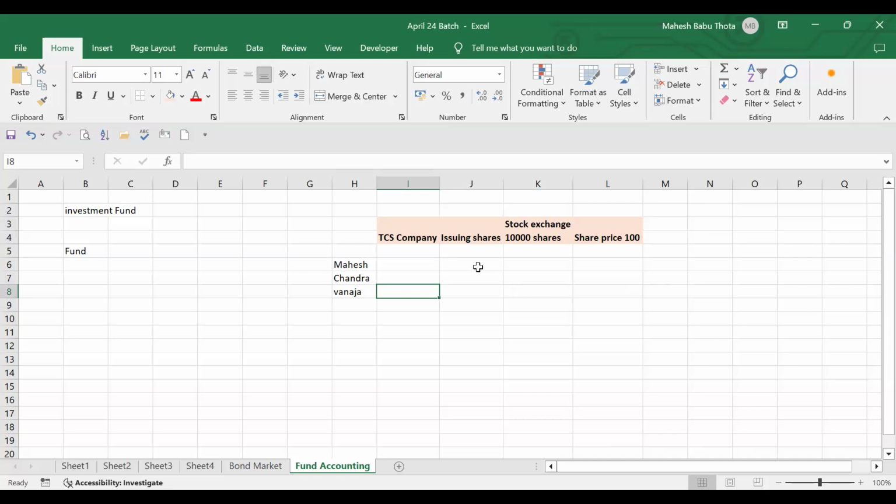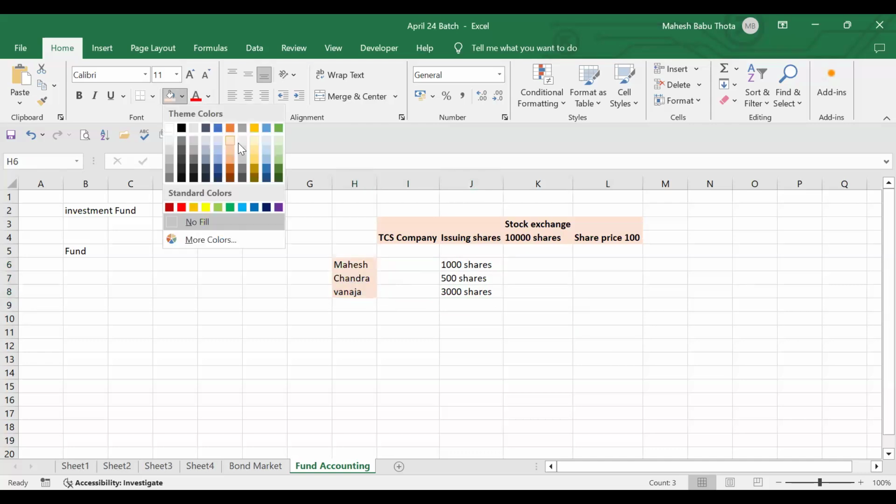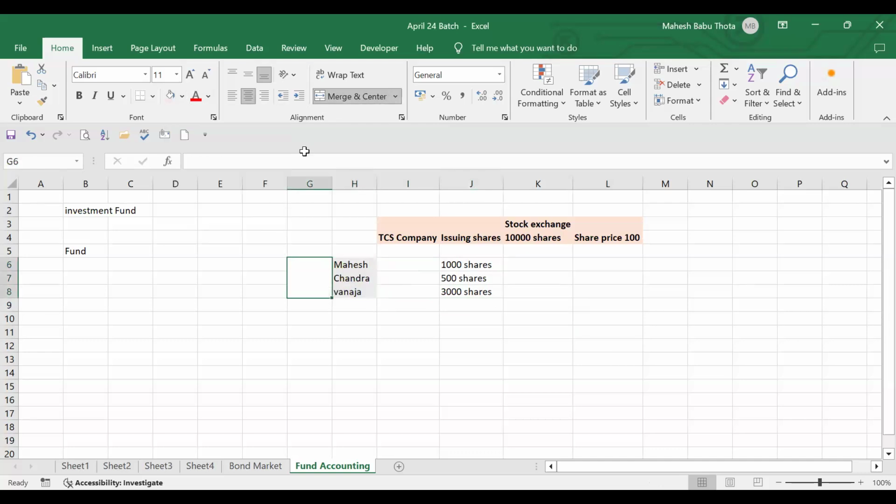So I'll go to the stock exchange and purchase 1,000 shares, Chandramouli sir will purchase 500 shares, and Vanaja will purchase 3,000 shares. Like that, they will purchase shares, do trading, and get returns. Are you getting the point? In this case, who are the investors? Mahesh, Chandra, Vanaja. These are all called investors.